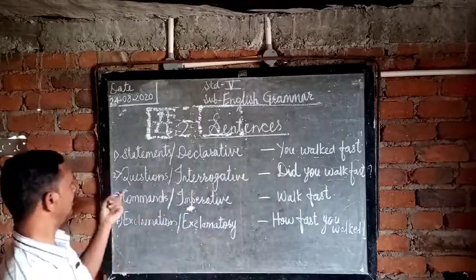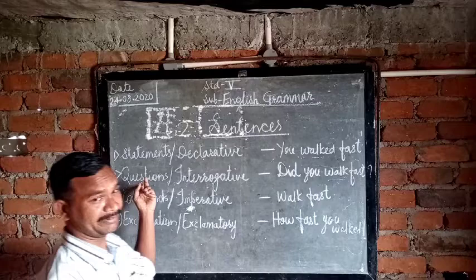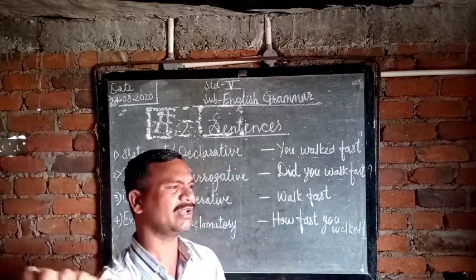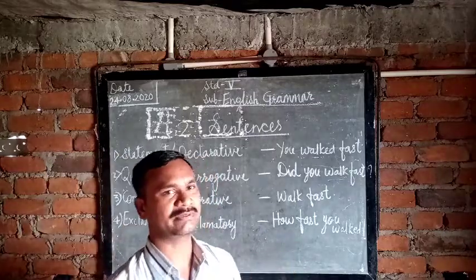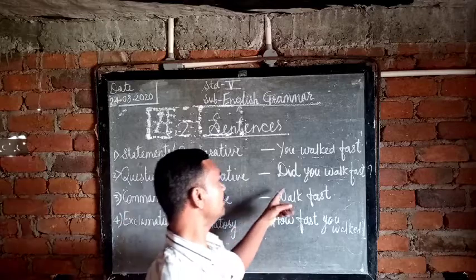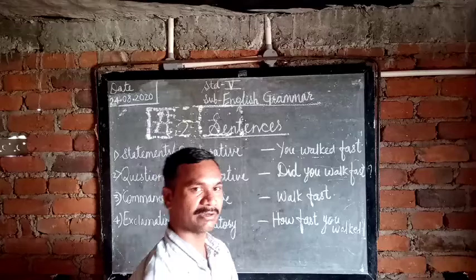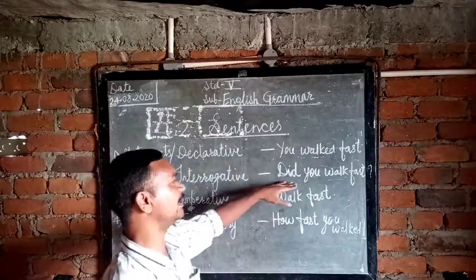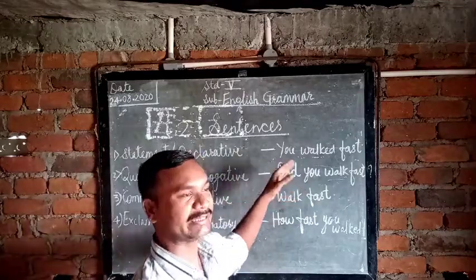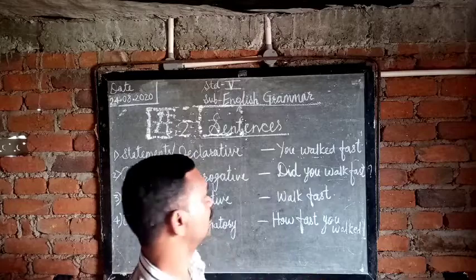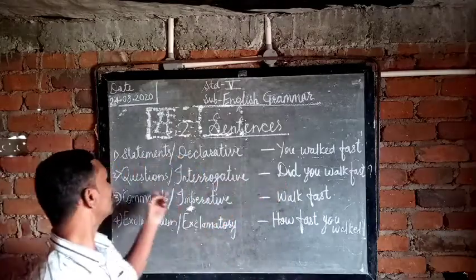Now the question sentence. Everyone knows that questions have two types. If there is a to-be form, we can use that, and after that did, do, these are the words that start a question.